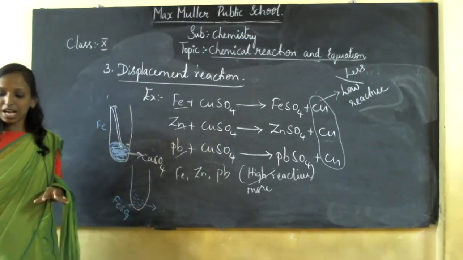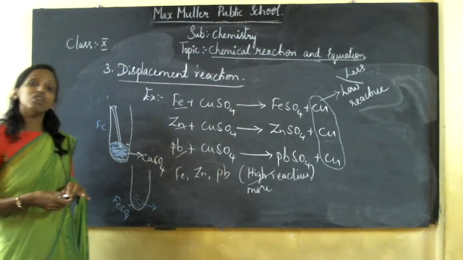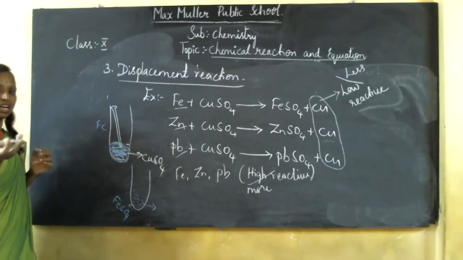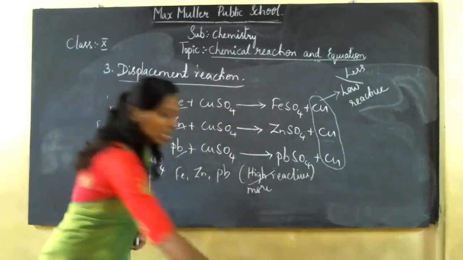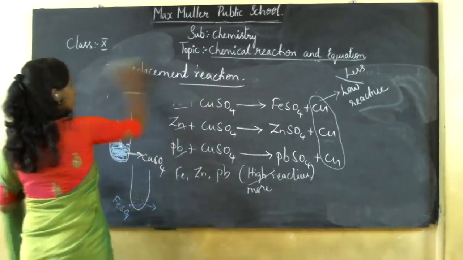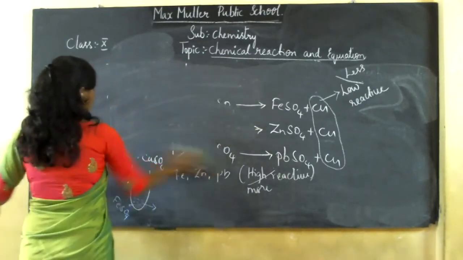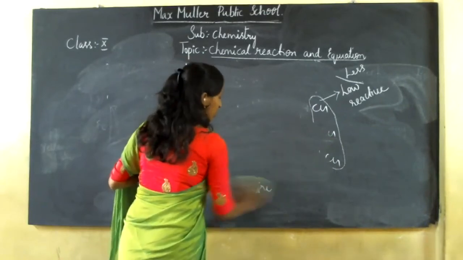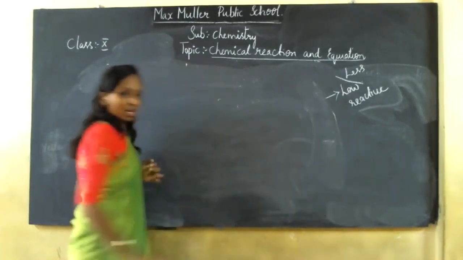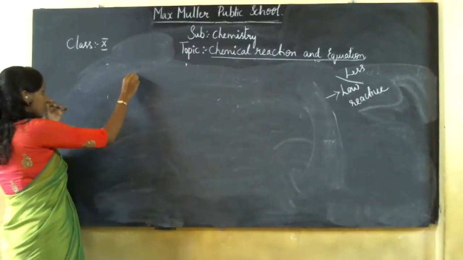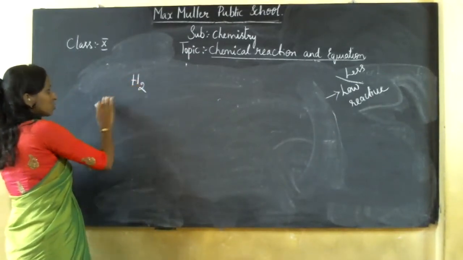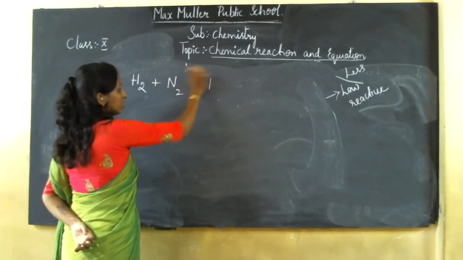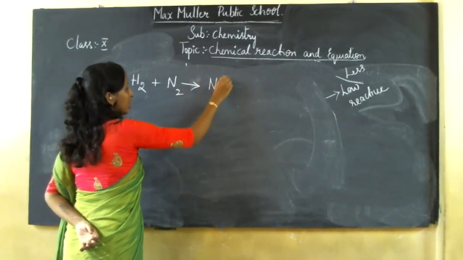Okay. And in your last class, in the sense in your first class, I told you some of the chemical reactions to be written, children. Some of the chemical reactions I told, and I myself wrote on the board. Okay, so where hydrogen is reacting with nitrogen to give ammonia, NH3.